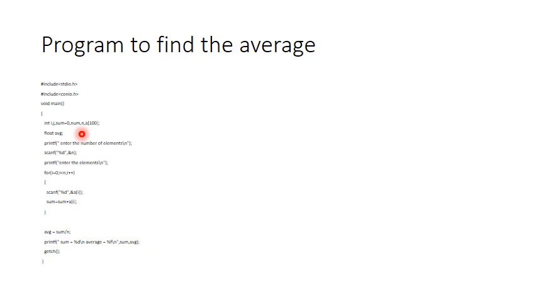Then the next is I am prompting a message to the user telling them to enter the number of elements for which they want to calculate the average out of this 100. That will be done using the formatted output function, which is nothing but printf, wherein I am writing a statement prompting a message to enter the number of elements. Just by seeing this message, the user will enter the number of elements for which they want to find the average, and that value entered from the keyboard will be taken up by a formatted input function called scanf.